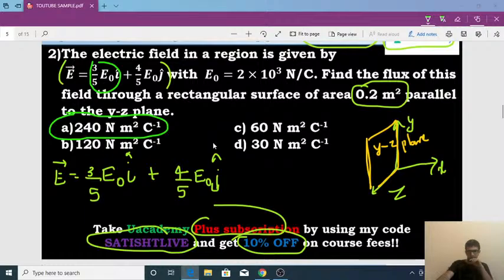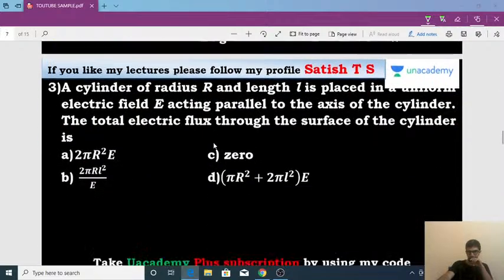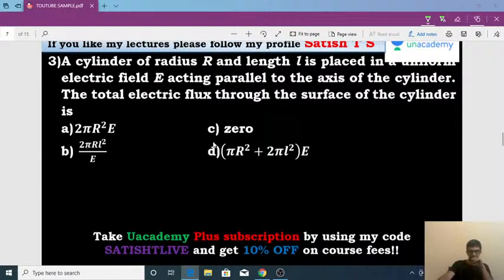So let me move further now. Okay, look at this problem. A cylinder of radius r and length L is placed in a uniform electric field E acting parallel to the axis of the cylinder. The total electric flux through the surface of the cylinder is the question. This is a good problem, which appeared in AIPMT.